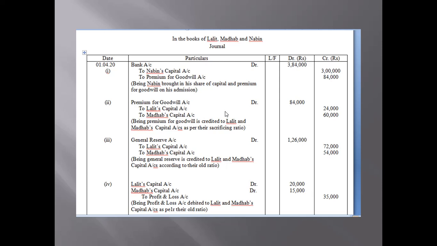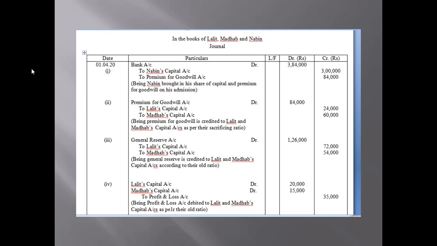Even in the examination, you can give the number, no issue. But you have to look at the date also. You have to write the date on which a new partner is being admitted. So we will follow the date on which a new partner is given admission in the business firm.